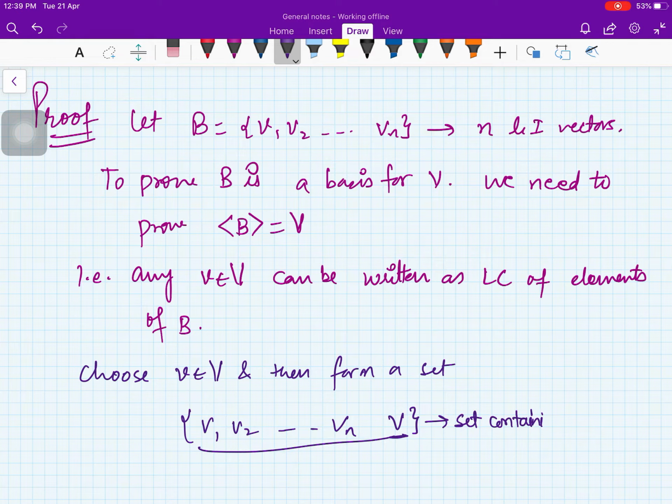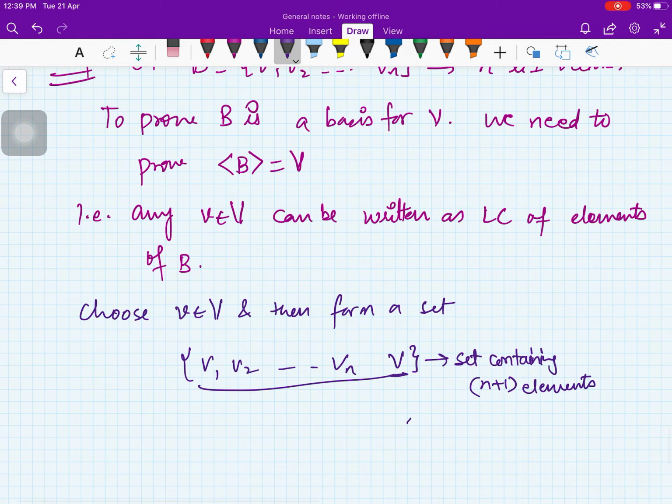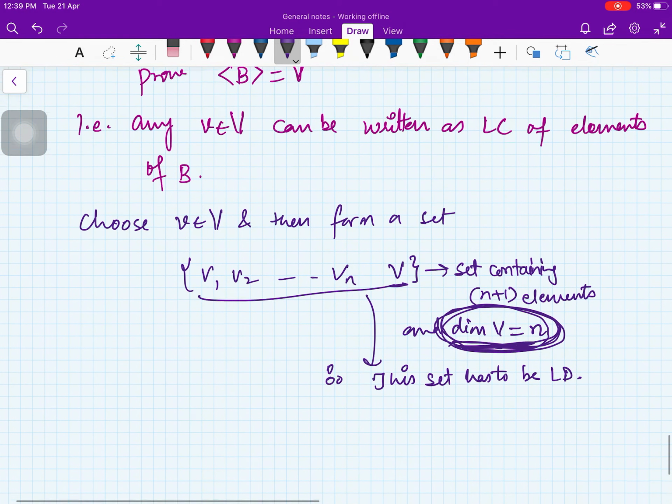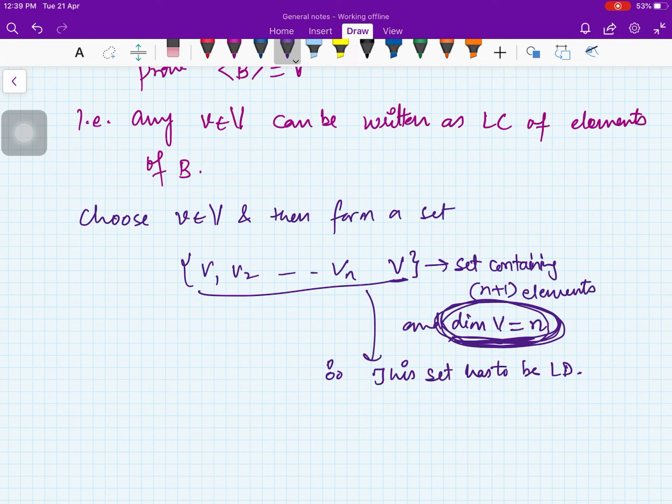Now this is a set containing n plus 1 elements, and the dimension of the space is n. Therefore, this set has to be linearly dependent, because the dimension of the space is n, which means there is a generating set with n elements, and we already proved that you cannot have a larger linearly independent set in a vector space than the number of elements in the generating set. So this set has to be a linearly dependent set.